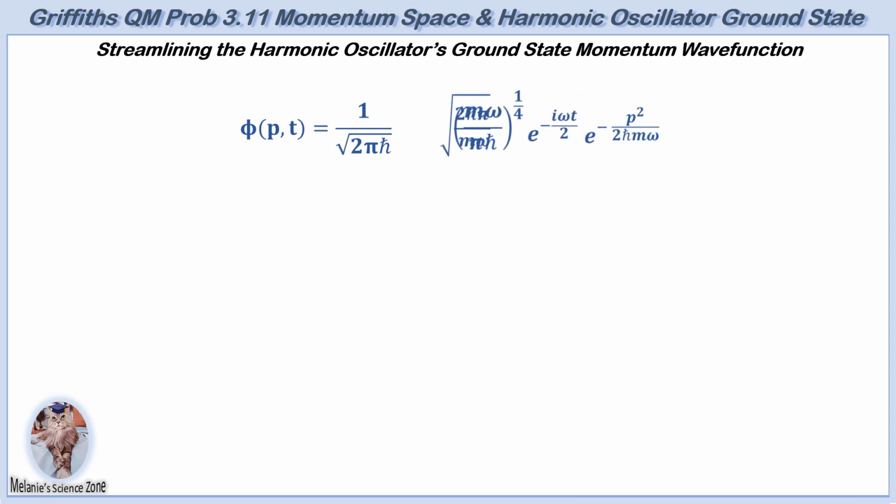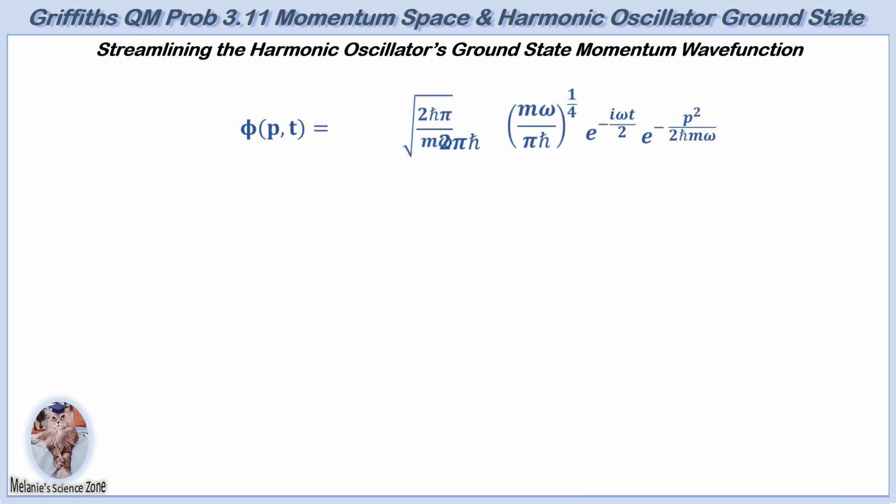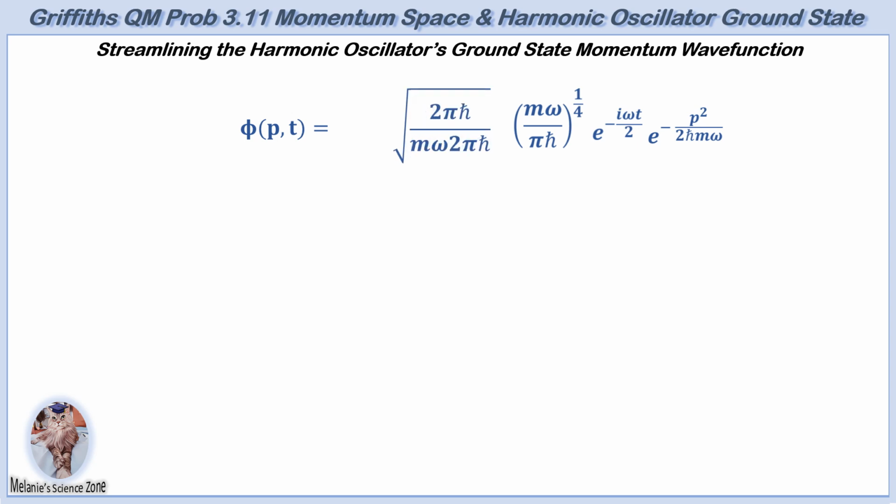First, the constant terms are grouped on the left side. The first 2 terms are combined into a single square root. 2 pi h bar appears in both the denominator and numerator of the square root and can be cancelled. To make calculations easier and more straightforward, radicals such as square roots, cubic roots, etc., can be expressed as powers with fractional exponents. This allows the use of exponent rules for simplifying radicals.